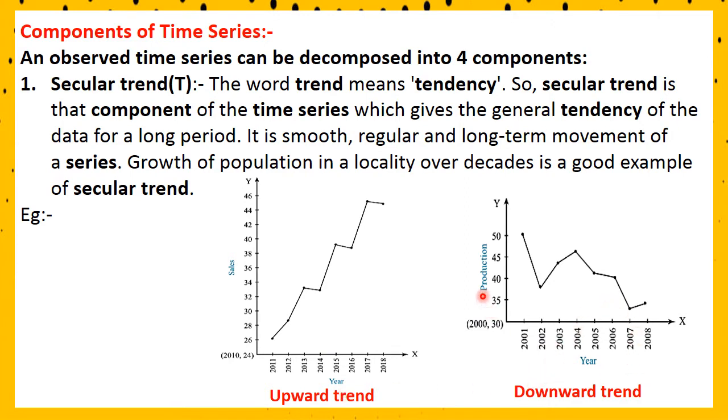Here year and production of a certain product or commodity is given, and still there are increases and decreases in between the curve, and it is decreasing. When you look at the entire curve, it is going down. Its direction is downward, so it is a negative or downward trend.